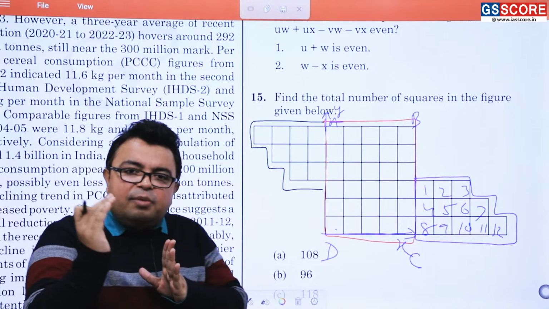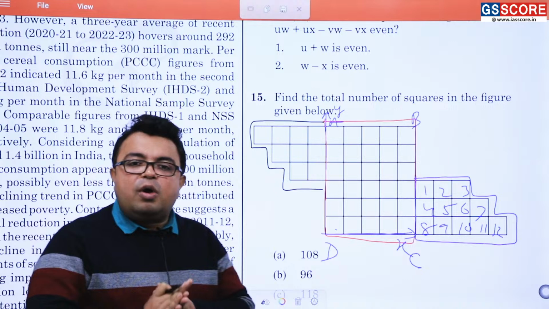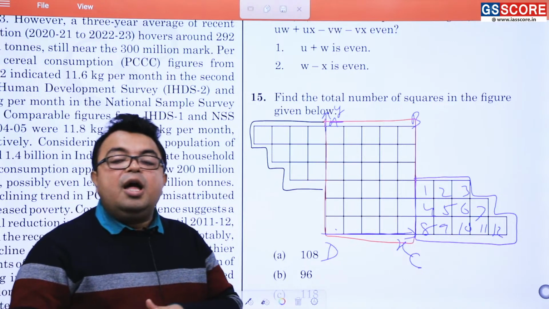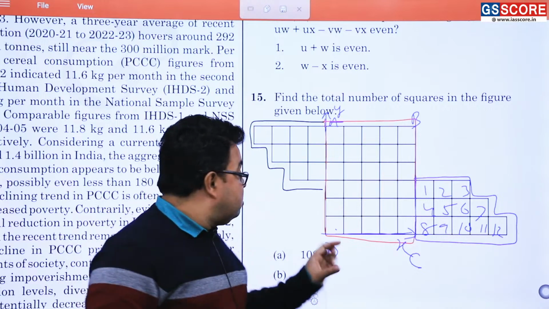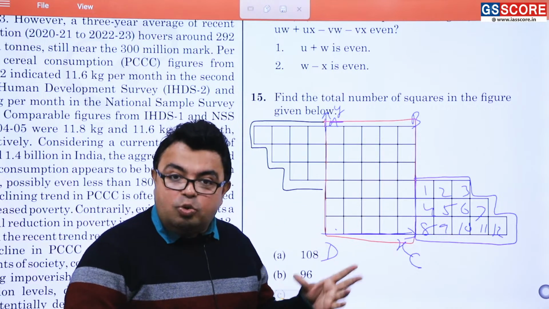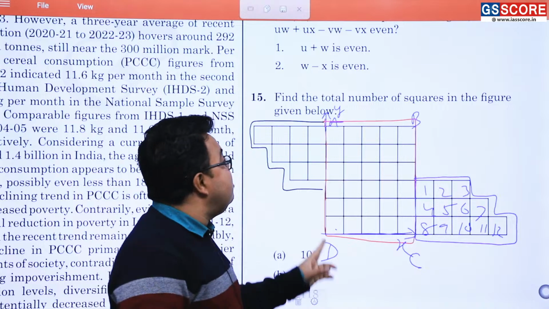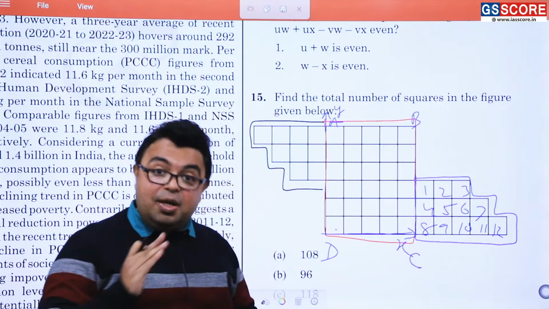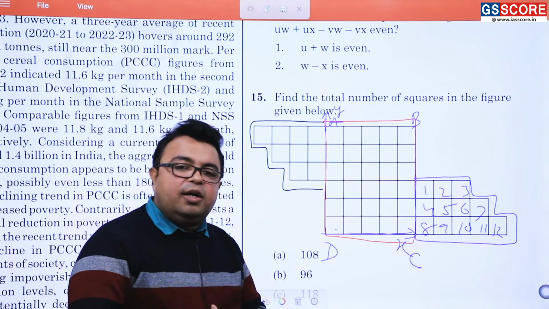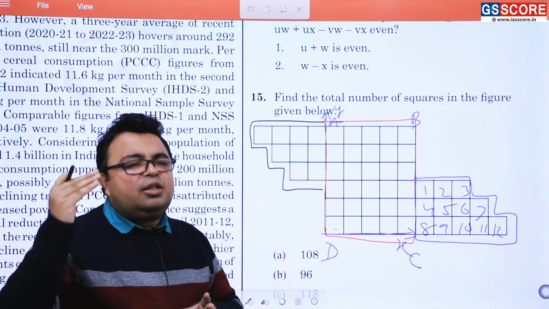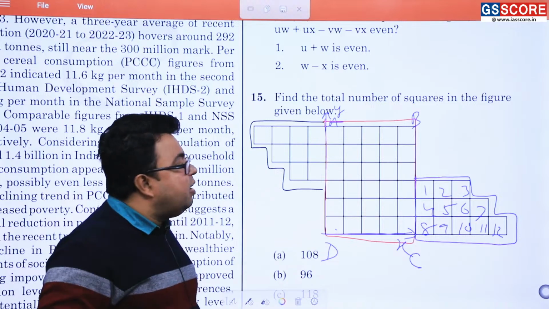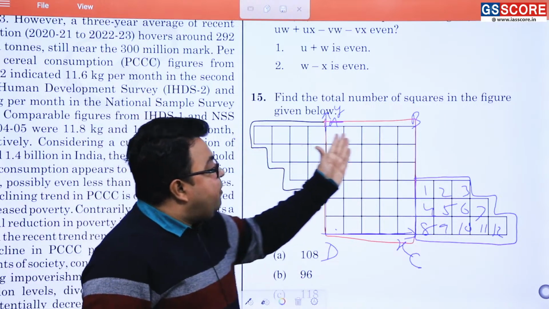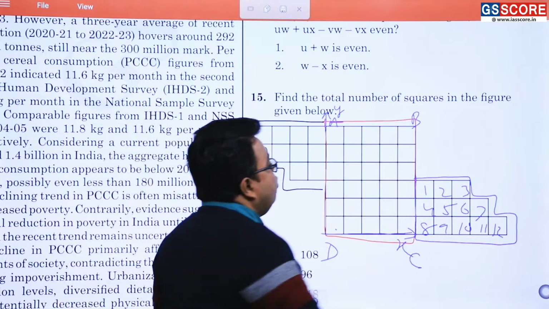Because small 1 by 1 squares will be there, 2 by 2 squares will be there, 3 by 3 squares will be there, and an 8 by 8 square will be there. How many 1 by 1 squares will there be, the smallest ones? Of course 8 into 8 is equal to 64. Likewise, the biggest one, the 8 by 8 square in the chessboard, will be 1 into 1, so 8 square plus 7 square. Similarly the process is followed, and the answer comes out to be 204. That's it. Now here we have to first find all the simple 1 by 1 squares.